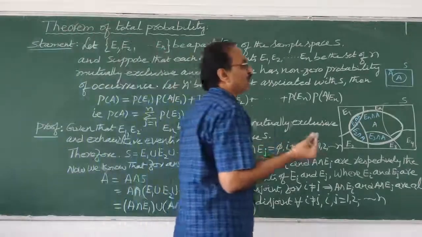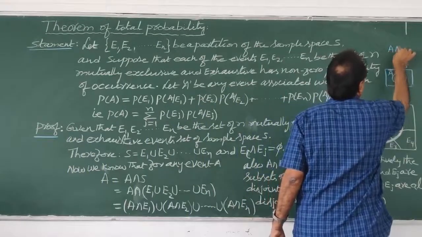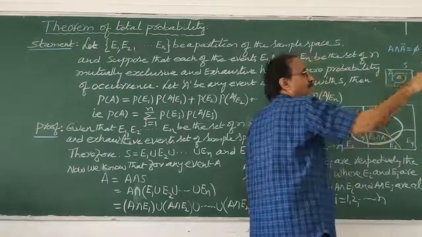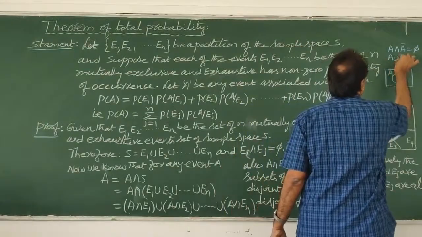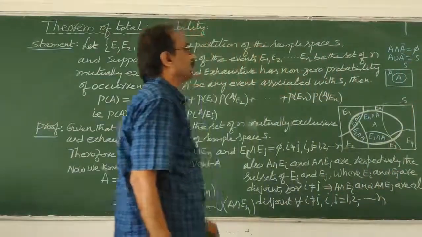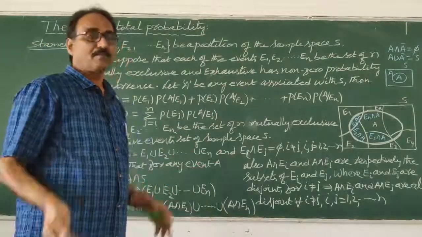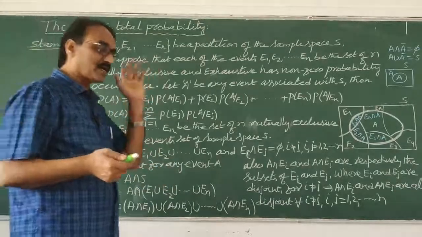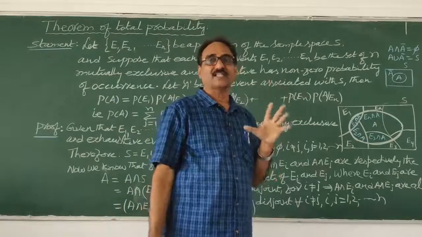From this, what did we notice? A intersection A complement is phi. This and this don't have anything in common. But A union A complement is the entire sample space. If we add those two, it is nothing but the sample space. But if we take the common part, we don't have anything. If we don't have any common part, then the events are said to be disjoint events or mutually exclusive events. Both are the same.